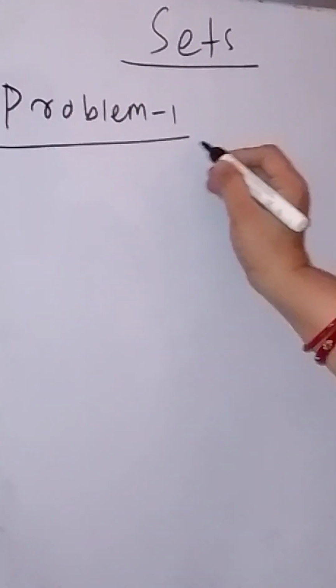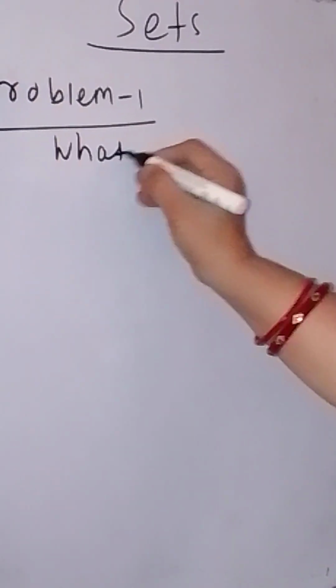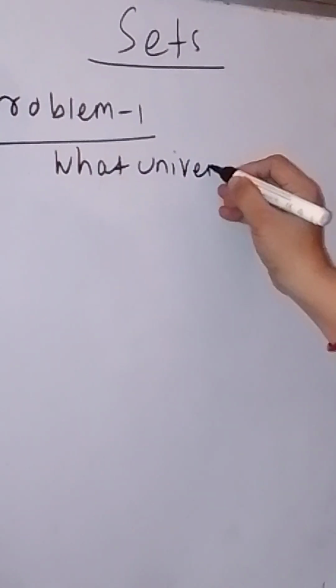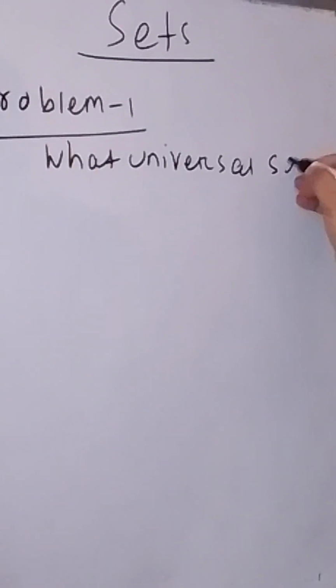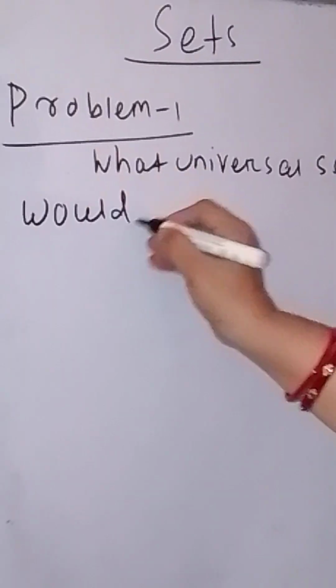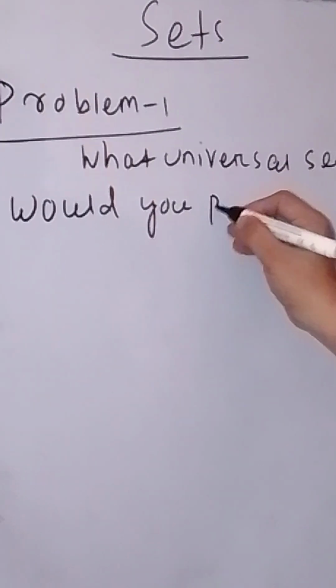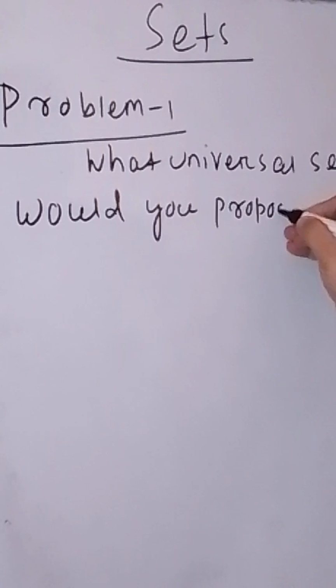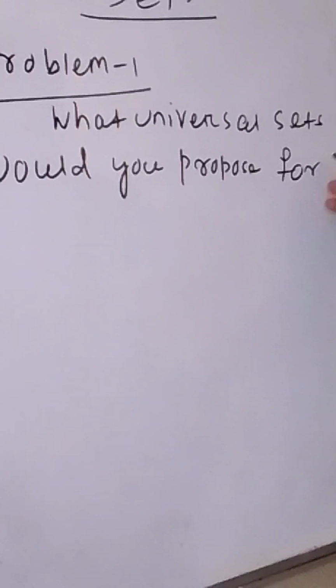What universal sets would you propose for each of the following sets?